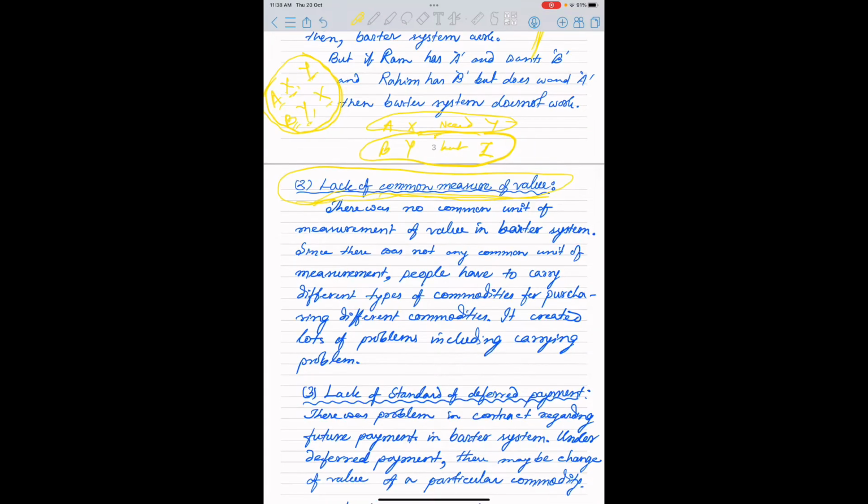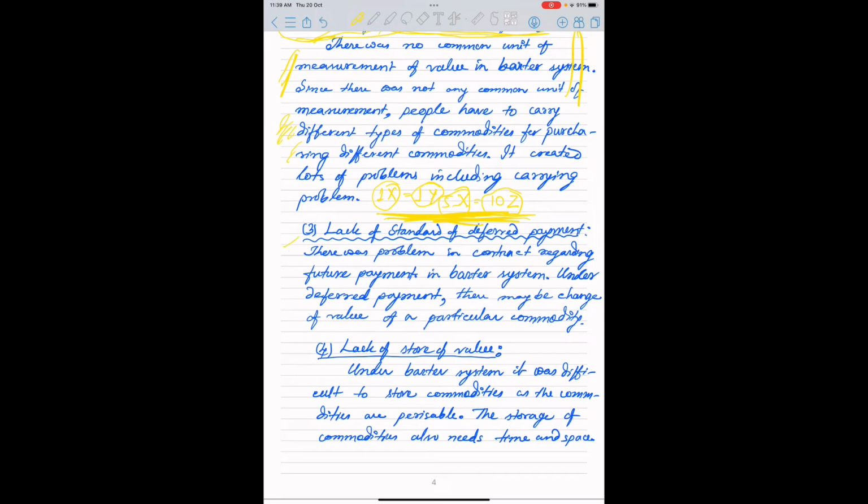Through money, we can measure the value of any commodity. The problem in the barter system was that there was no common measure of unit.